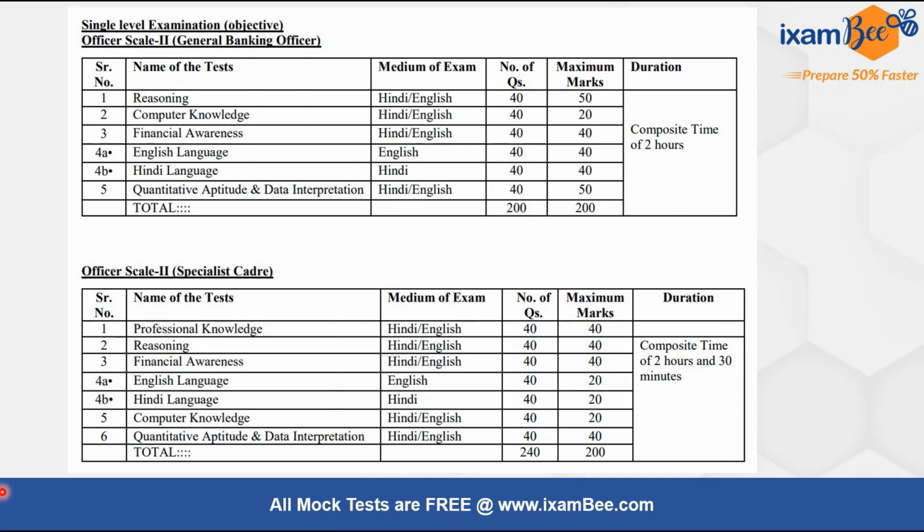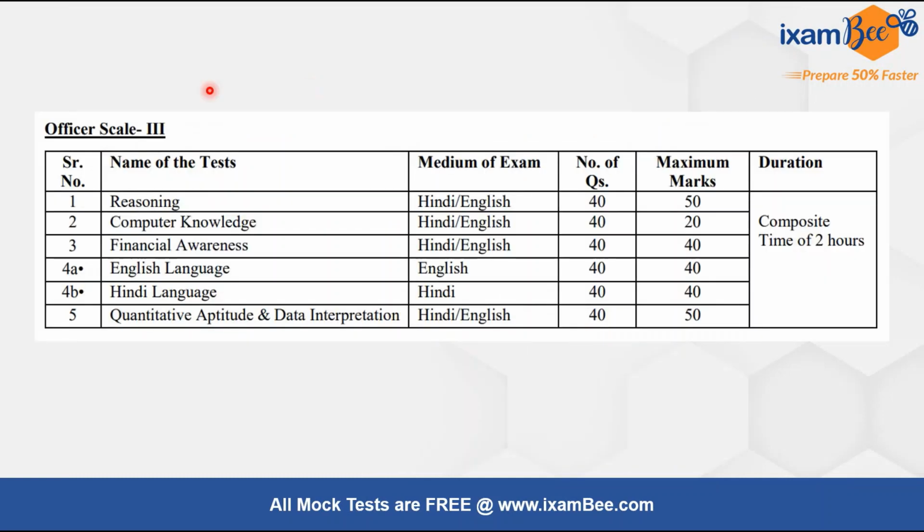So we can divide IBPS RRB Scale 2 into two sections mainly. First is the general banking officer, and the next is the specialist cadre. In specialist cadre, we get law, IT and AFO posts. In case of general banking officer, the pattern for officer scale 2 GBO and also for officer scale 3 is the same when it comes to the English section.